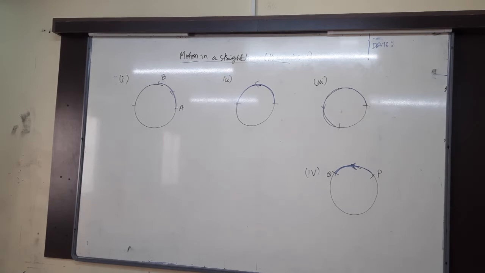Quarter circle means pi r by 2. Half circle means 2 pi r by 2. And 3/4 circle means another quarter is coming, so 3 pi r by 2. Okay? Displacement is done.